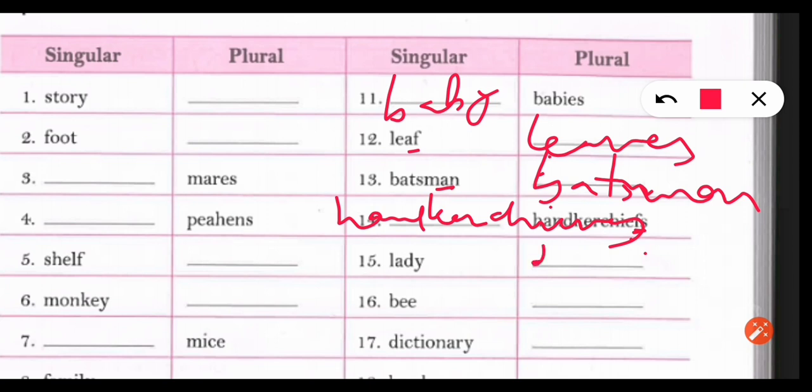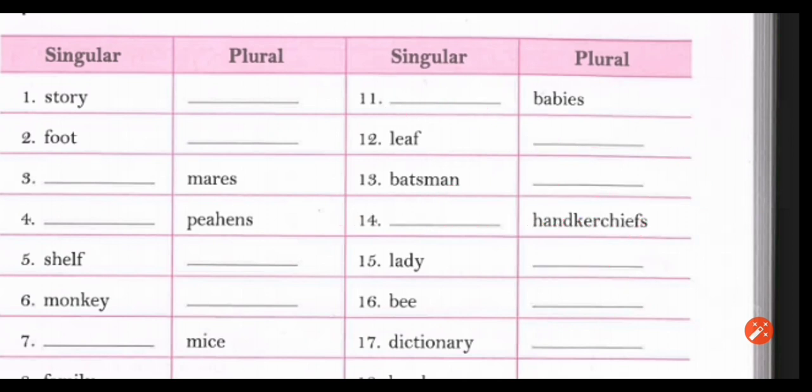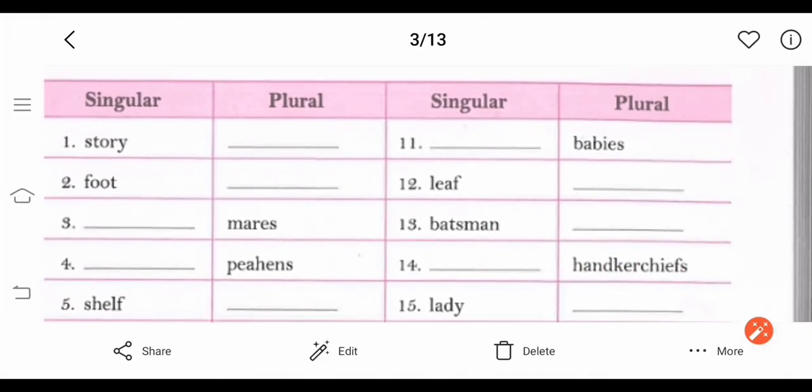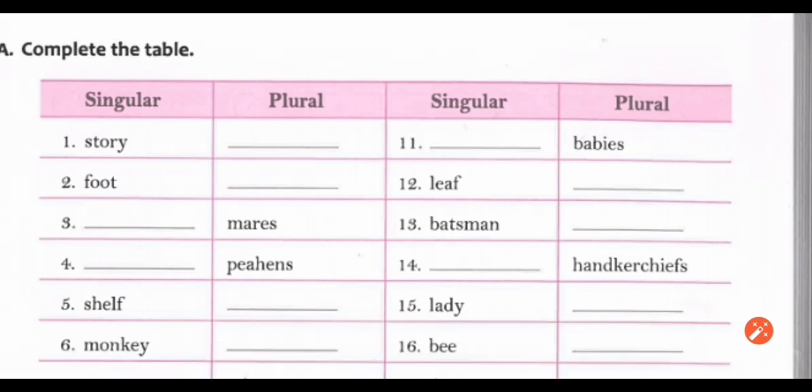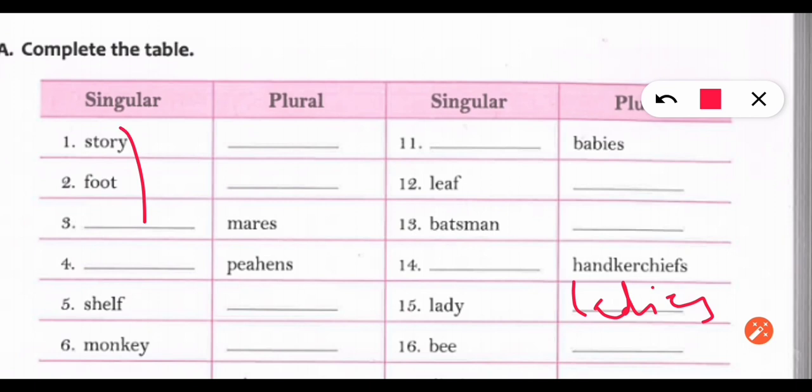Lady, ladies. Sorry, lady, ladies. B, bees.